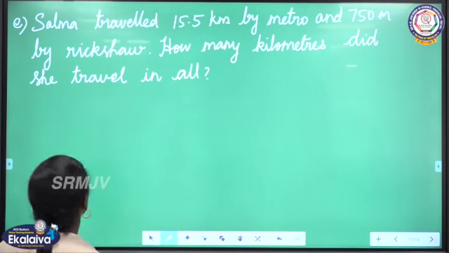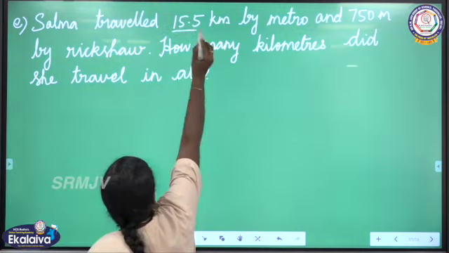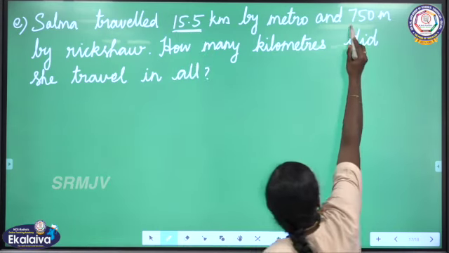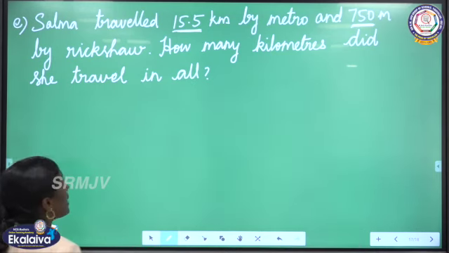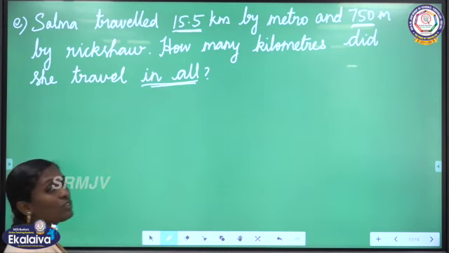The next one, Salma travelled 15.5 kilometer by metro and 750 meter by rickshaw. How many kilometers did she travel in all? Distance travelled in all. So this is the clue word for addition. We are going to find out the total distance.